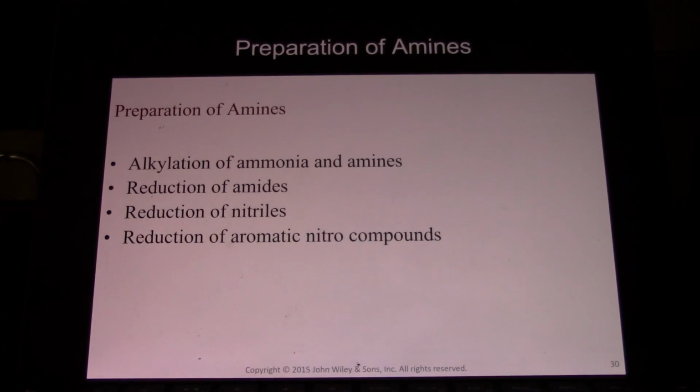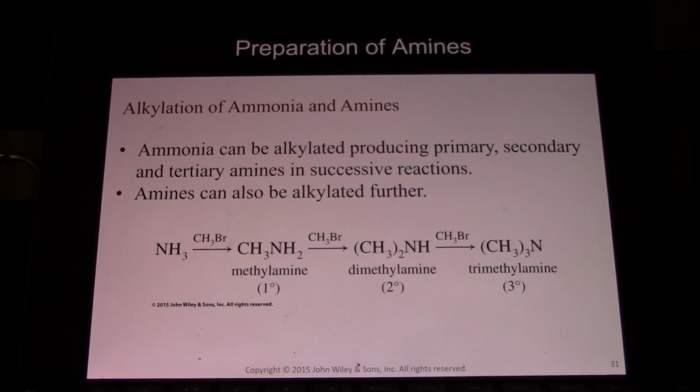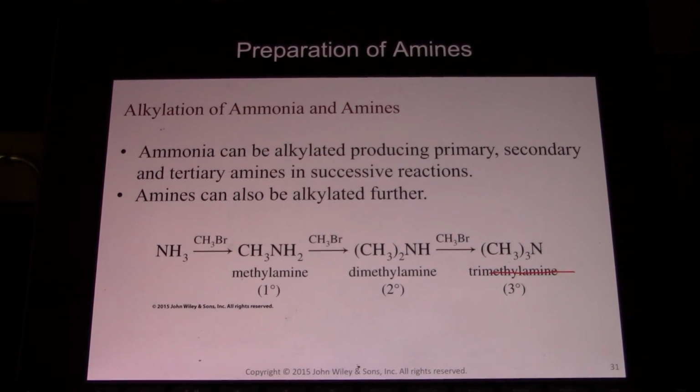Preparation of amines. Here we have the alkylation of ammonia, the reduction of amides, reduction of nitriles, and the reduction of aromatic nitro compounds. So we can methylate. Here we start with ammonia. If you put 1 methyl group, we have methylamine. Another methyl group, dimethylamine. 3 methyl groups, trimethylamine. This is a very hard reaction to control though, and so in the end when a chemist does this, you typically get some of everything. You get a mixture of all 4 compounds when all is said and done.